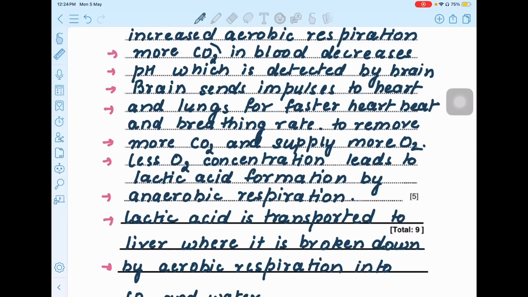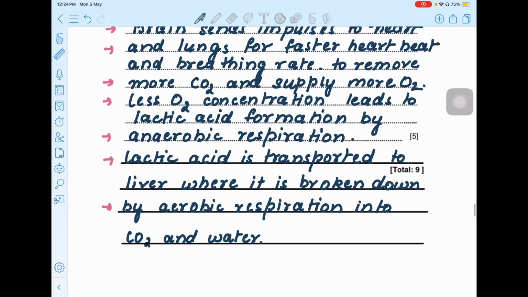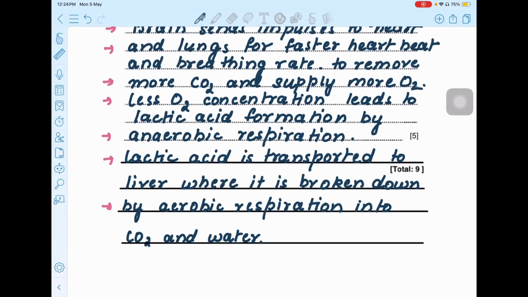But still, if there is less concentration of oxygen, what will happen? Anaerobic respiration, which will produce what? Lactic acid. And this lactic acid has to be transported to the liver in blood plasma. So, in case you don't know it, it travels in the blood plasma to the liver. Then what actually happens is this is broken down by aerobic respiration in the liver. But where is the extra oxygen for this going to come from? This is called your oxygen debt.